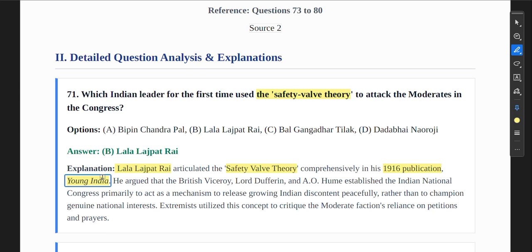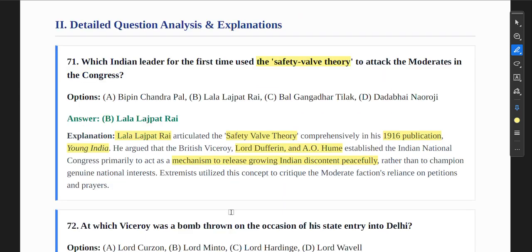He argued that the British Viceroy Lord Dufferin and A.O. Hume established the Indian National Congress primarily to act as a mechanism to release growing Indian discontent peacefully, rather than to champion genuine national interest. Extremists utilized this concept to critique the moderates' reliance on petitions and prayers. So these things you have to remember.